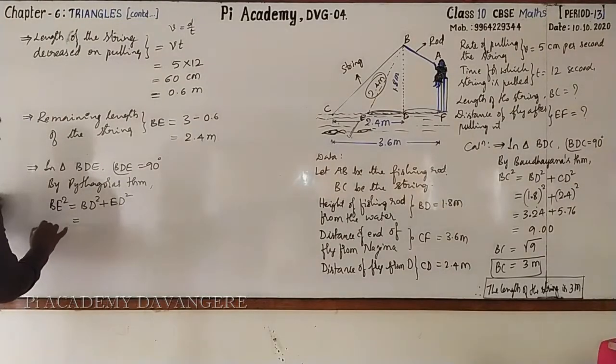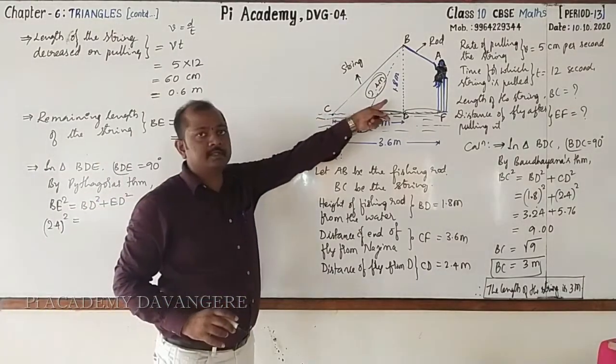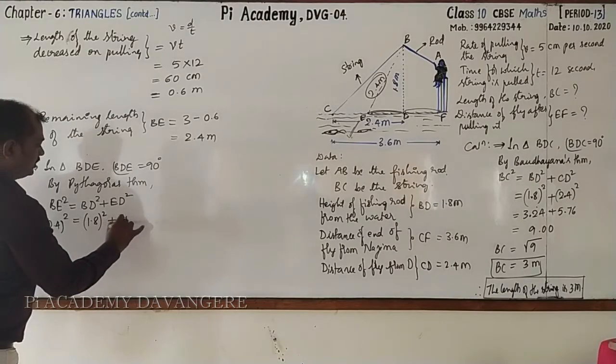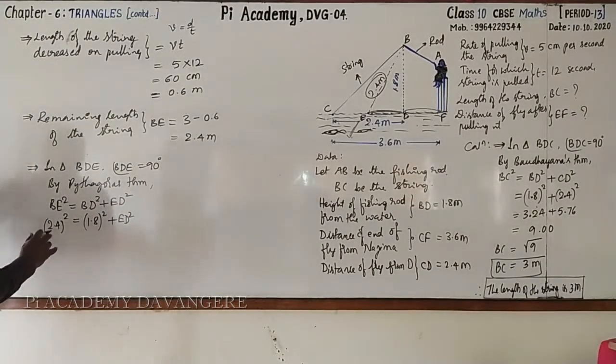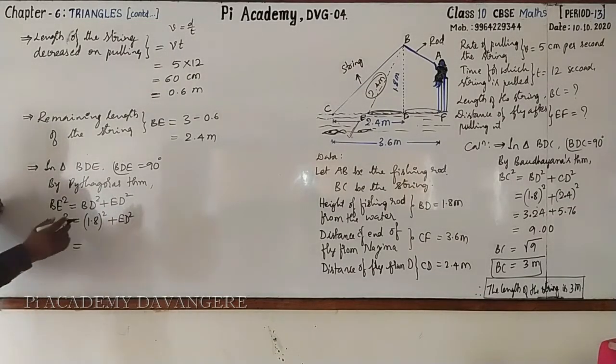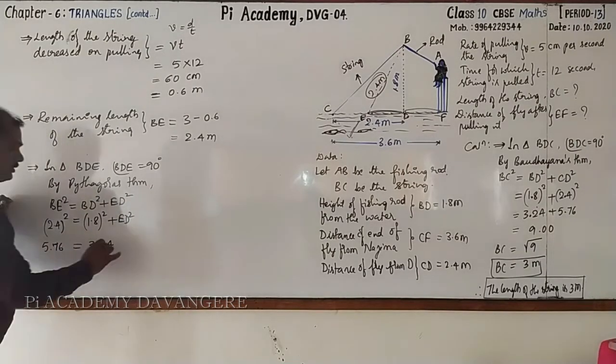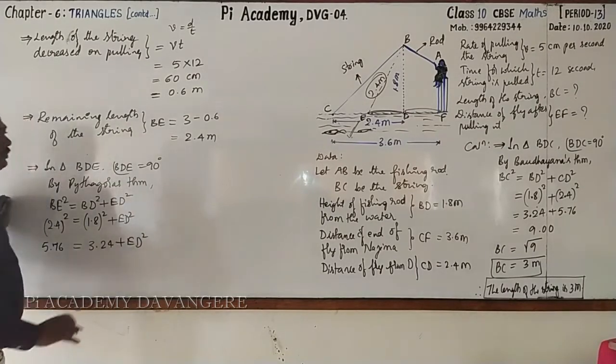This is 2.4 meter, 2.4 meter whole square. BD is 1.8 whole square plus ED square. Then this is 2.4 whole square, that means it is 5.76. After the decimal there is 1 digit, so I have taken two digits before the decimal. It is equal to 1.8 whole square. 18 square is 324, with two digits after the decimal, plus ED square, which is unknown.